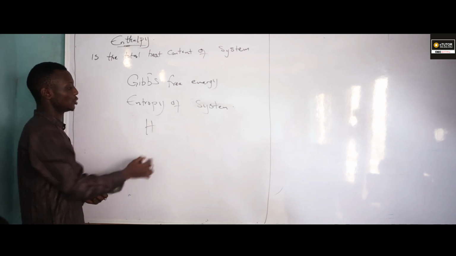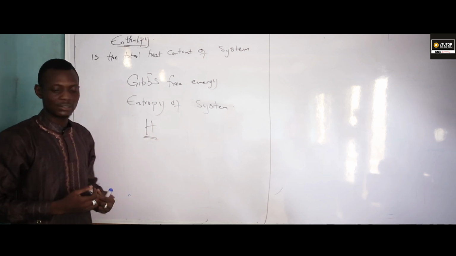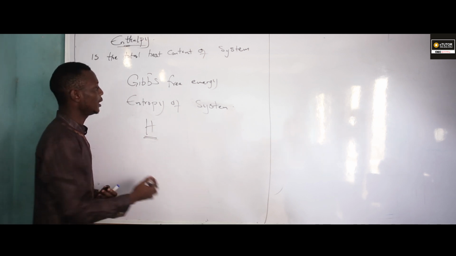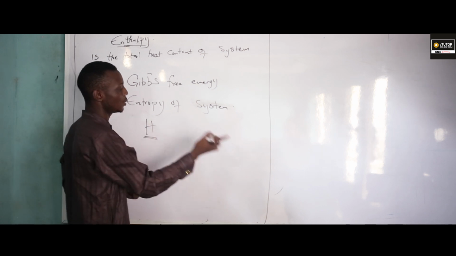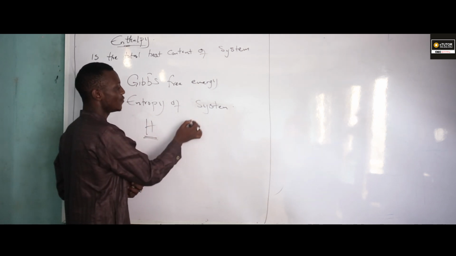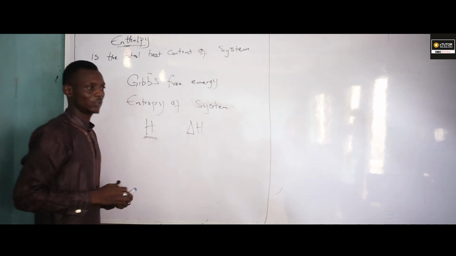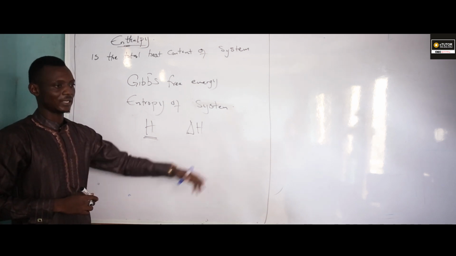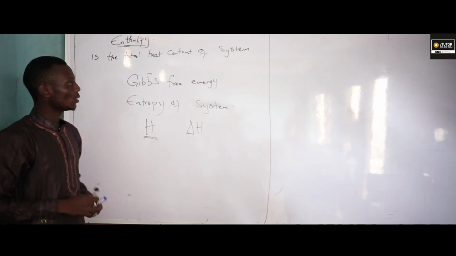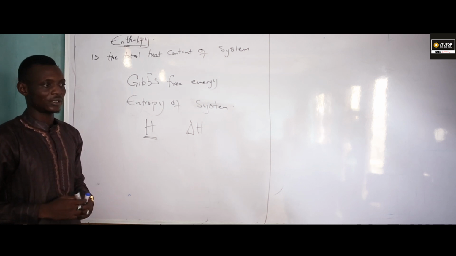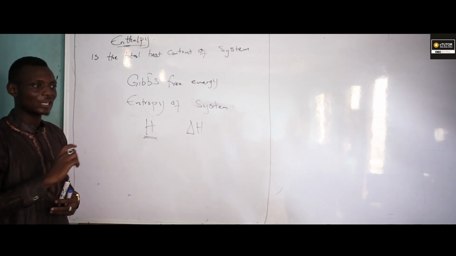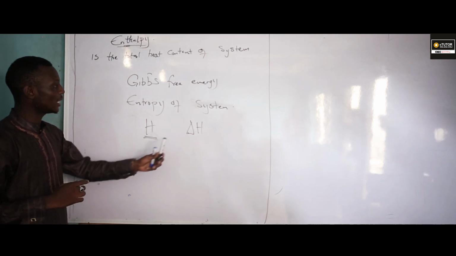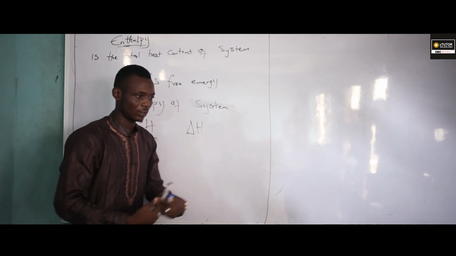Since it is a state function, this value is not important to a chemist. Only when a system changes from one state to another do we have our delta H, which is known as change in enthalpy. All these parameters in chemistry, if they are measured in standard condition, we refer to them as standard parameters.